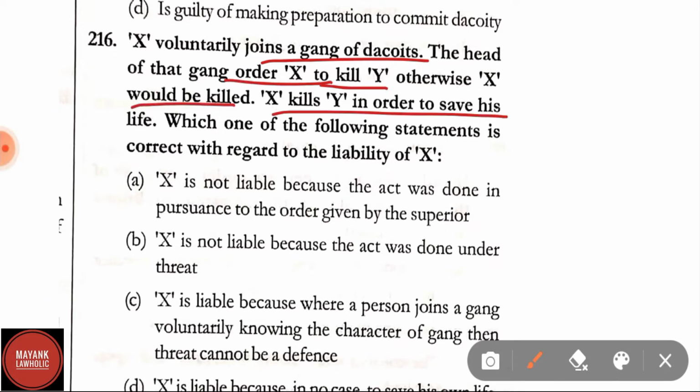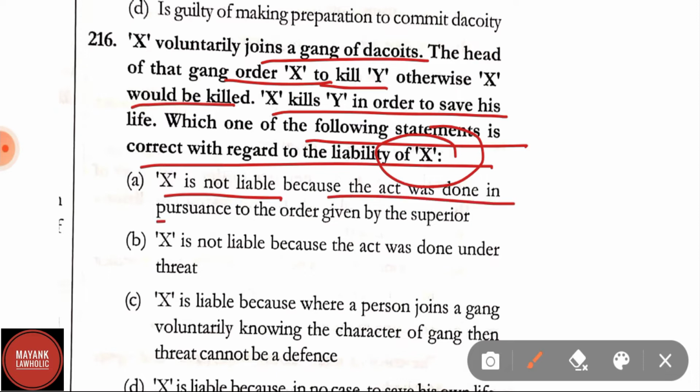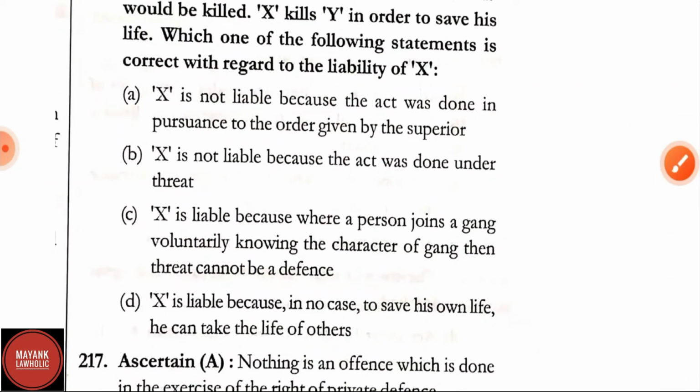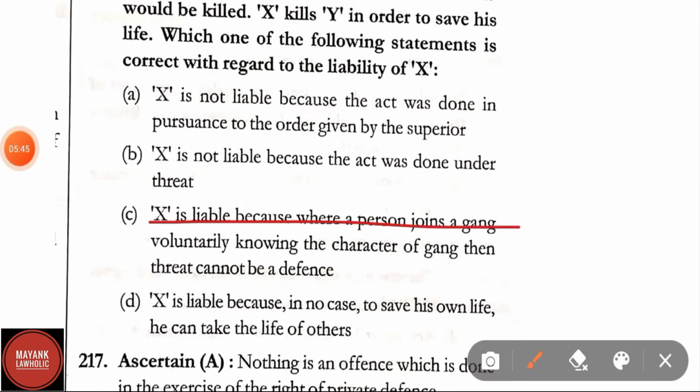X kills Y in order to save his life. Which one of the following statements is correct with regard to the liability of X? Option A. X is not liable because the act was done in pursuance of the order given by the superior. Option B. X is not liable because the act was done under threat. Option C. X is liable because when a person joins a gang voluntarily knowing the character of the gang, then threat cannot be a defense.